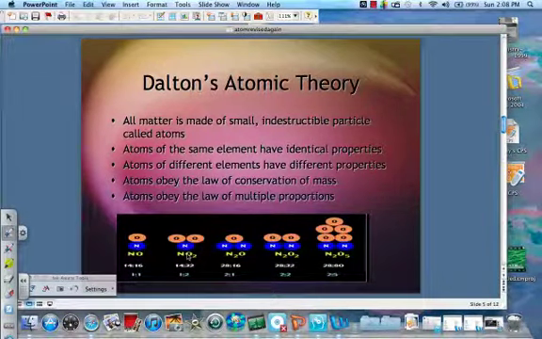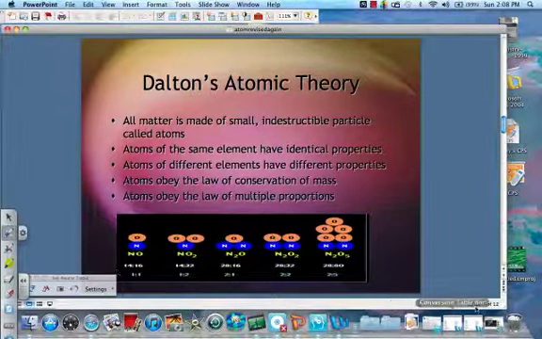So nitrogen and oxygen can make several different compounds. So NO, it can be a 1-to-1 ratio. It can also be a 1-to-2 ratio, 2-to-1 ratio, 2-to-2, which is the same thing as 1-to-1 anyway, or a 2-to-5 ratio. So you can have elements make different types of compounds, but it always comes with a different ratio.